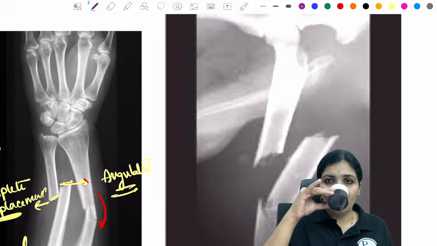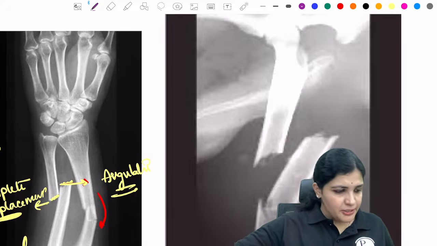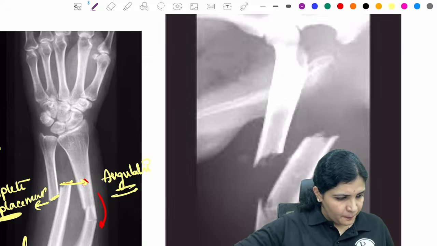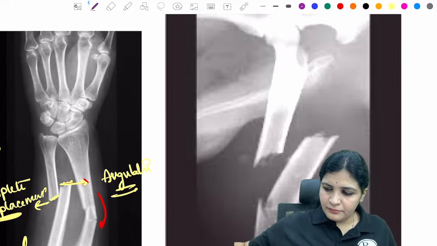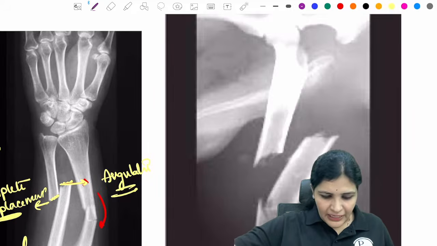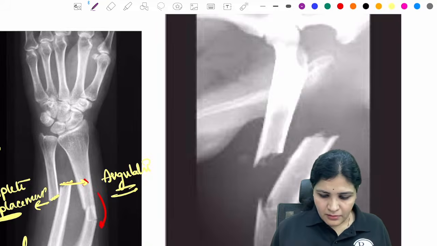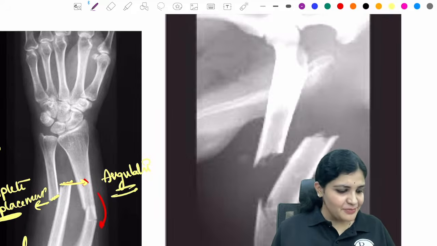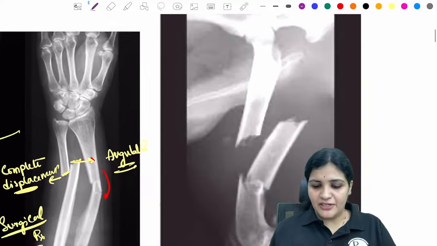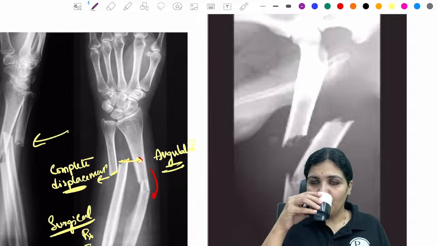Everybody. What is this fracture? I have explained clearly what this fracture is. Yes, it is complicated only. Yes, I accept that. But what is the specific name given to this fracture? It is a complicated fracture. Very good. This is a segmental fracture.